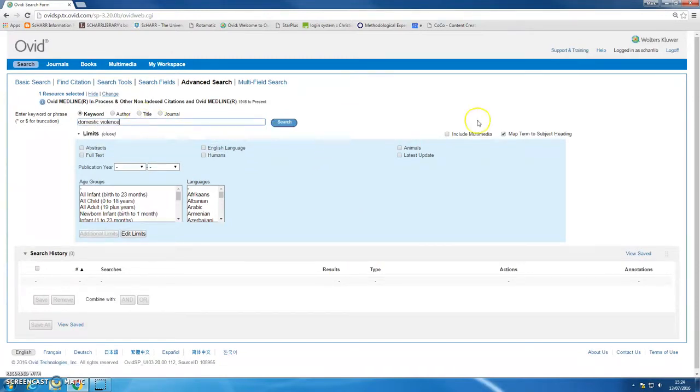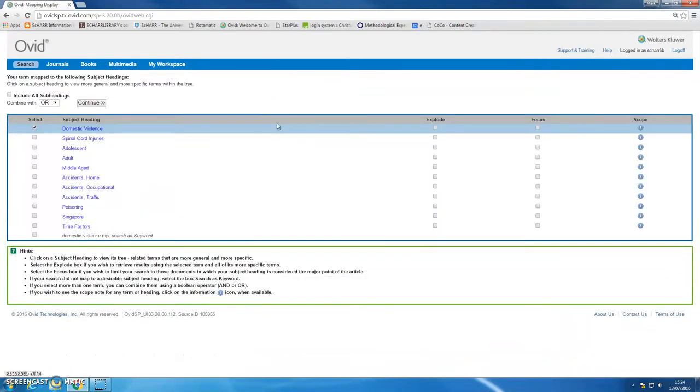And you'll notice that I've got a little box ticked over here that says map term to subject heading. The reason for that is I want to see if Medline is familiar with the concept of domestic violence and already has an index term or a subject heading for that. Let's find out. Okay, so here's a list of possible headings I might be interested in. Now, in fact, I'm only interested in the first of these, but it's pretty much exactly what I asked for.